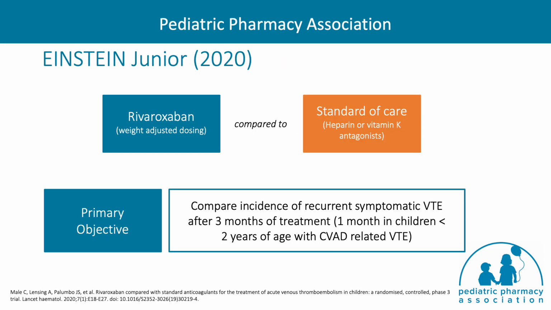The study compared rivaroxaban to standard of care, which included heparin or vitamin K antagonists, to look at the incidence of recurrent symptomatic VTE after 3 months of treatment. For patients that were less than 2 years of age with a central venous access device-related VTE, the treatment duration was shortened to 1 month.